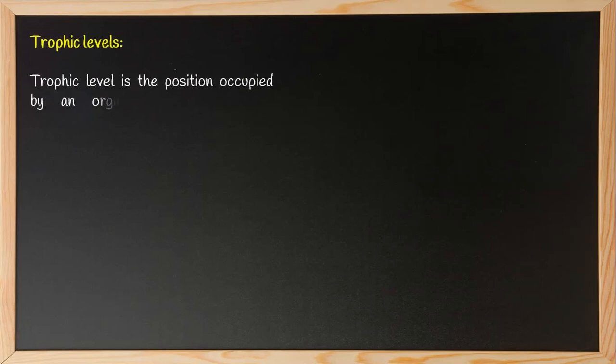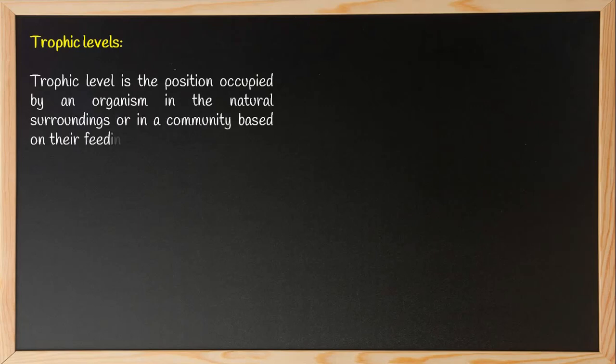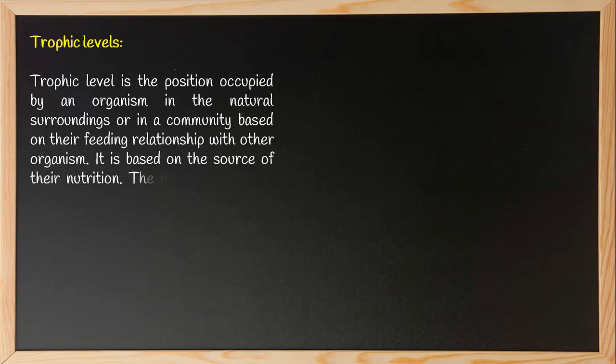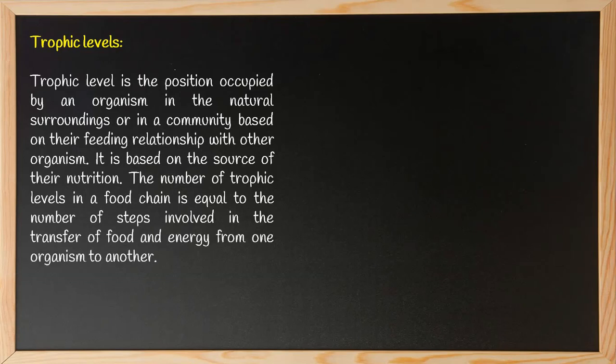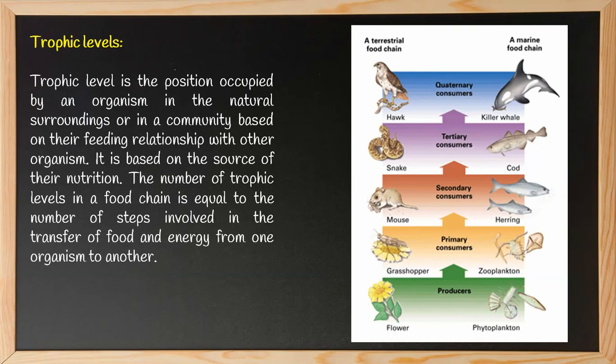Trophic level is the position occupied by an organism in the natural surroundings or in a community based on their feeding relationship with other organisms. It is based on the source of their nutrition. The number of trophic levels in a food chain is equal to the number of steps involved in the transfer of food and energy from one organism to the other.